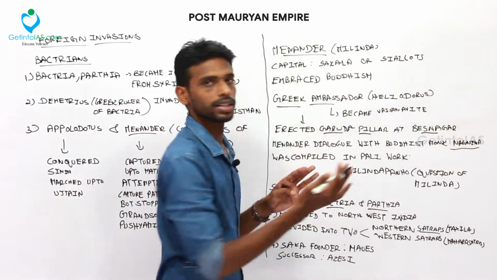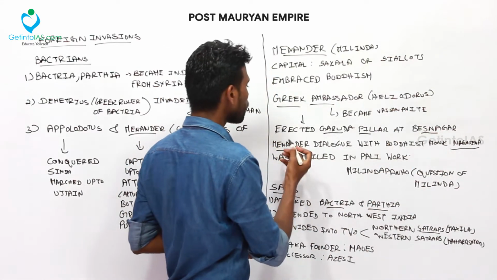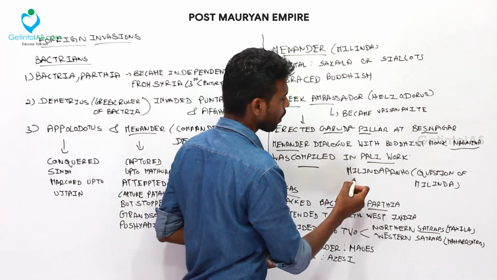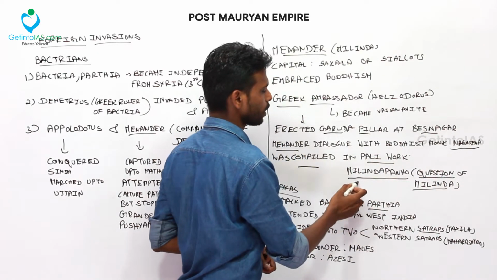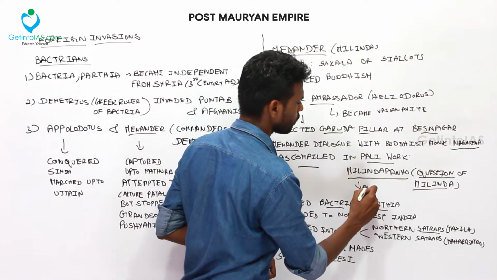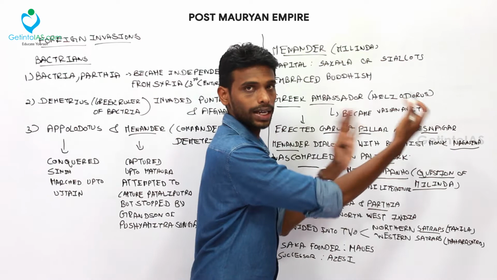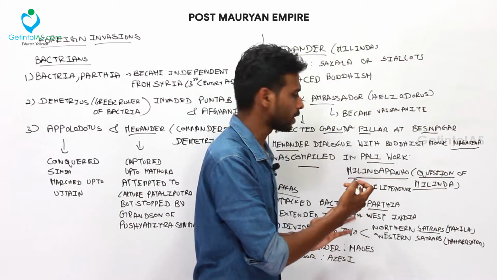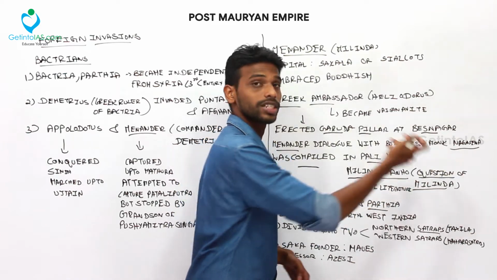So this chat was made between Menander and the Buddhist monk Nagasena. This was compiled in the Pali work Milinda Panho, Questions of Milinda. So this is a literary work, a Pali literature. Menander's dialogue with the Buddhist monk Nagasena was compiled in this Pali literature, Milinda Panho, which is also called the Questions of Milinda.